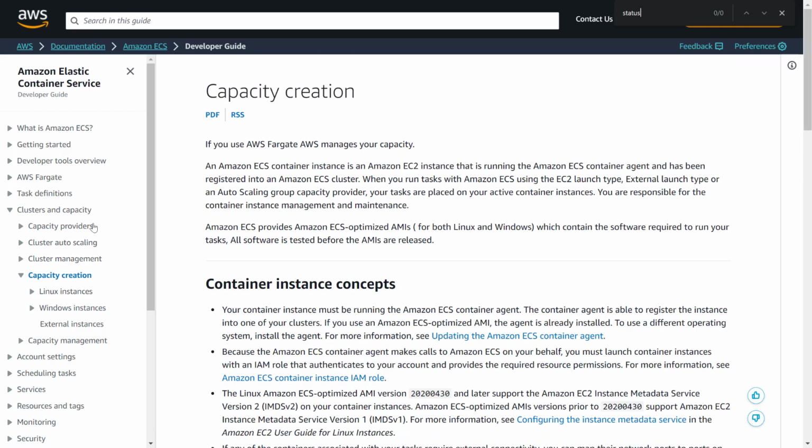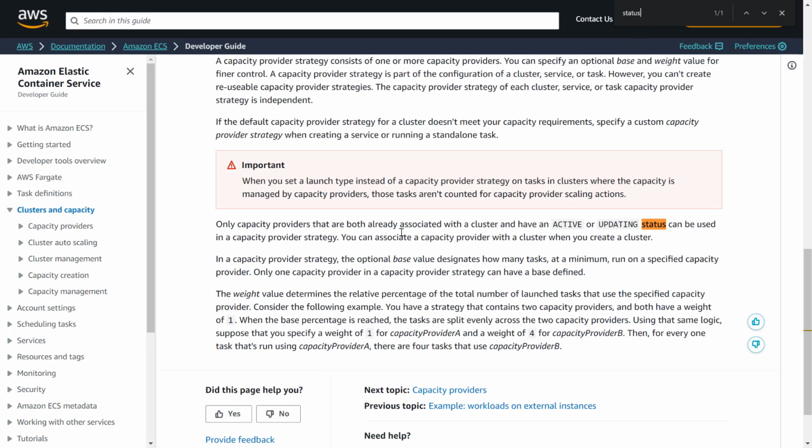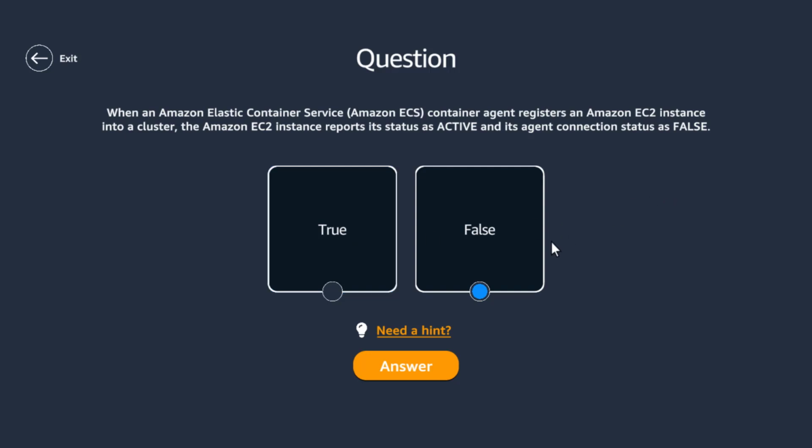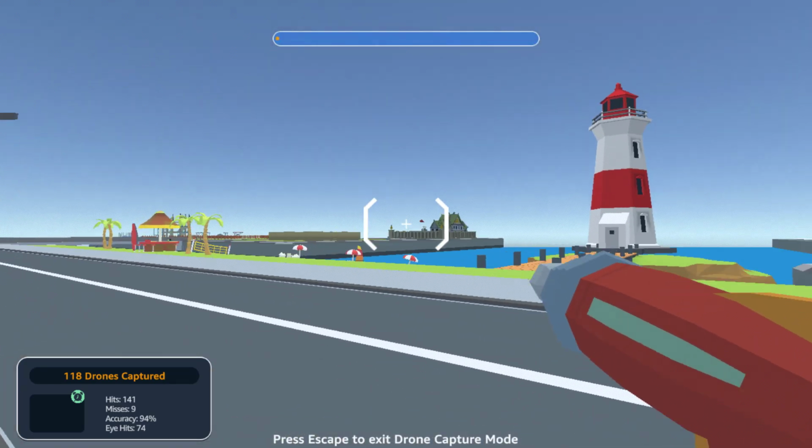It is capacity. They opened the wrong one. No, okay. Only capacity providers that are both already associated with the cluster and have an active or updating status can be. Okay, this is tricky. I think we have to go with the agent's connection. I'll just go with false. Yes, I am correct.